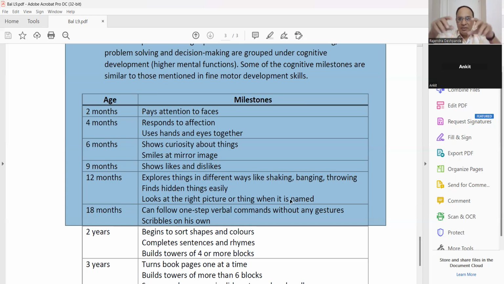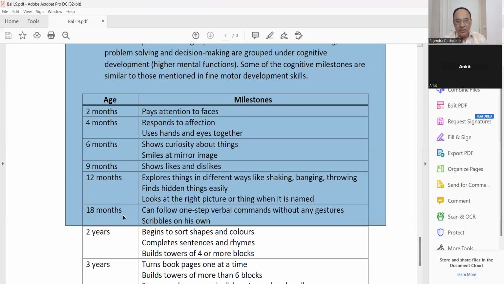For example, with a picture book, after 1 year, if you ask him, show me the boy, he will correctly point out the boy. Show me the girl, he will find the girl. Tell me the ball, he will find the ball. Show me the flower, he will show the flower. So he can identify the pictures. Okay. 18 months, because his brain is developing very fast.